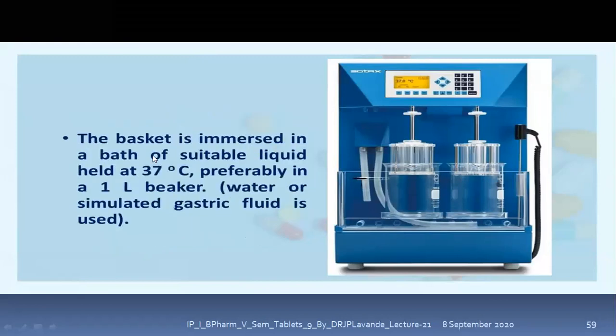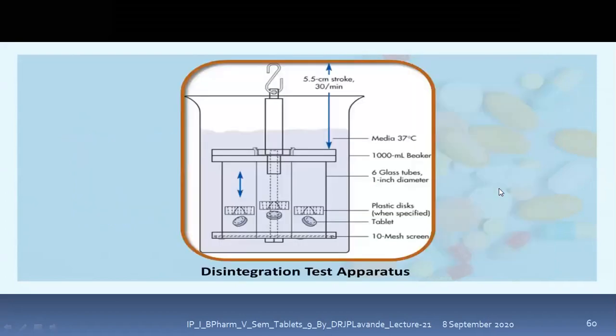The basket is immersed in a bath of suitable liquid held at 37 degrees Celsius. This is a beaker of 1 liter capacity, which contains the liquid, generally water, at a temperature of 37 degrees Celsius. Either water or simulated gastric fluid is used in order to perform the disintegration test.